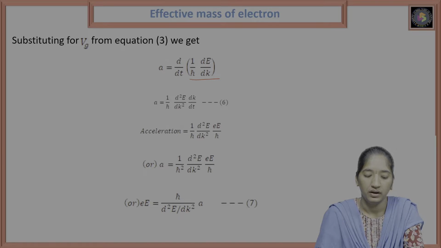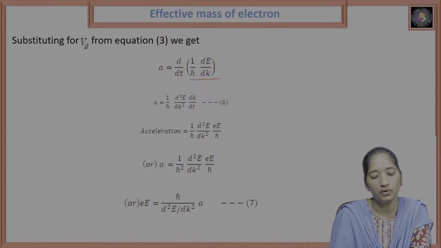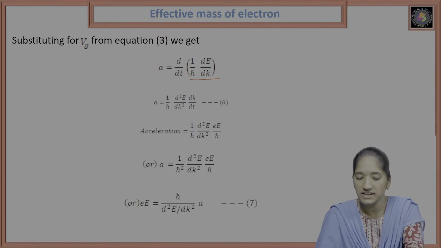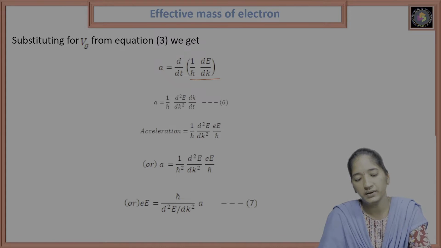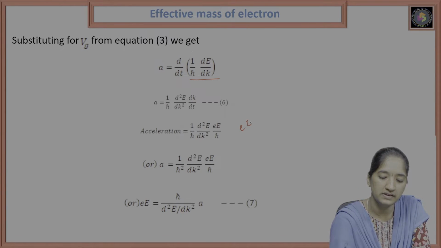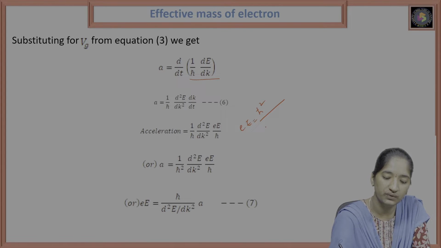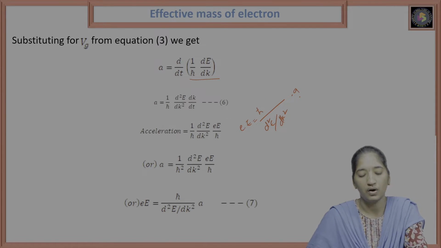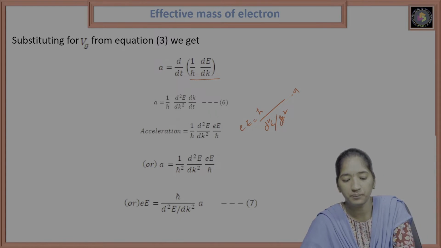So the force E is equal to 1 by h cross square. The h cross square will come to the other side, so that is h cross square by d square E by dk square into a.